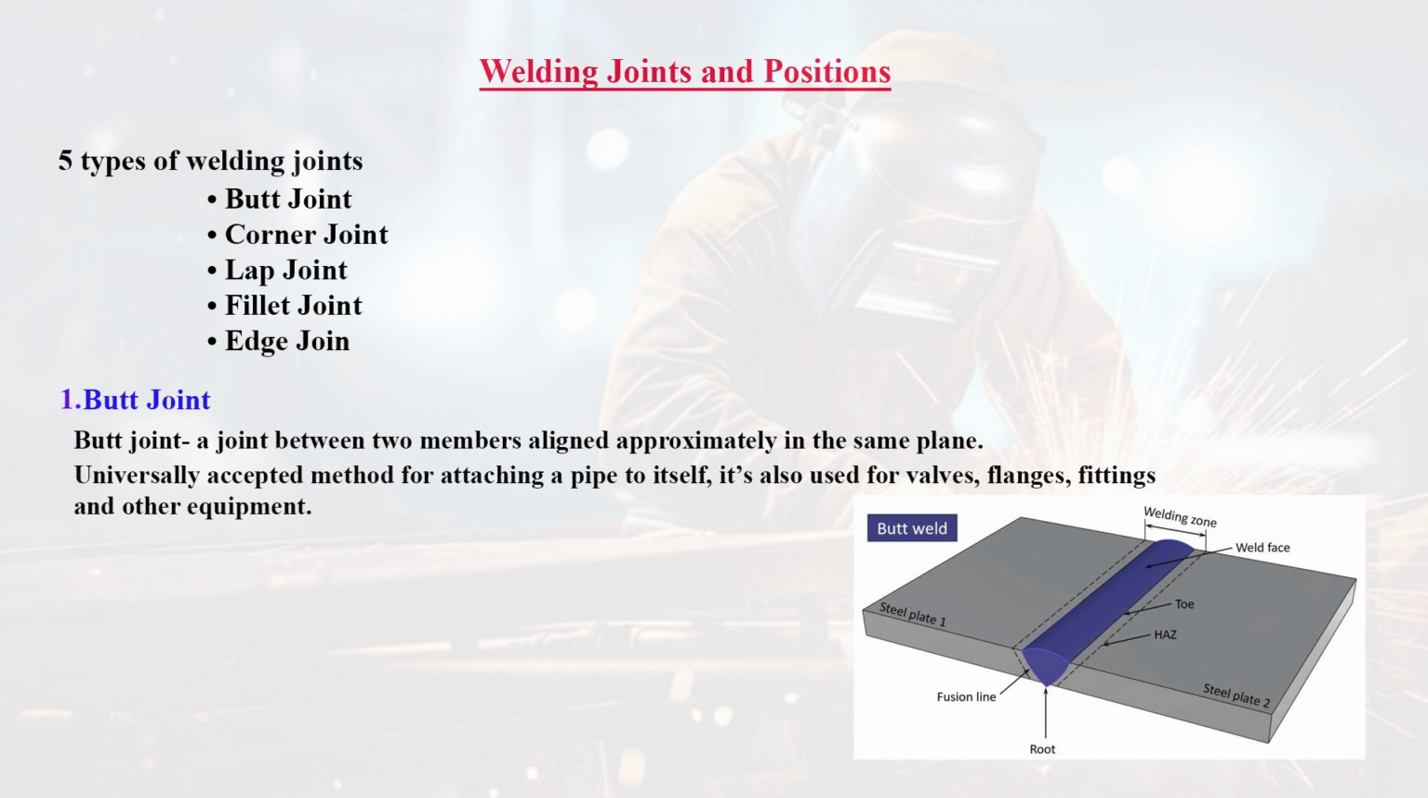Welding joints and positions. Let's consider welding joints. There are 5 types of welding joints: butt joint, corner joint, lap joint, fillet joint, and edge joint. Butt joint. Butt joint is a joint between two members aligned approximately in the same plane. It is a universally accepted method for attaching a pipe to itself. It's also used for valves, flanges, fittings, and other equipment.